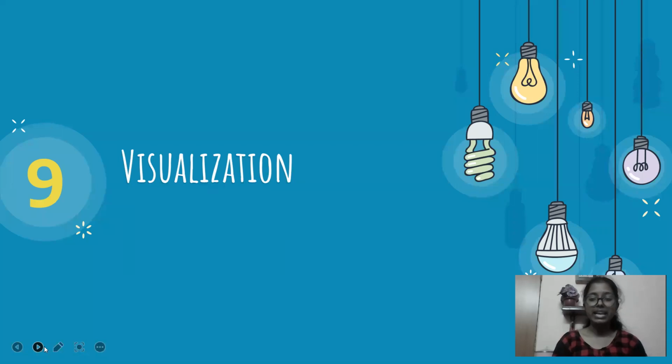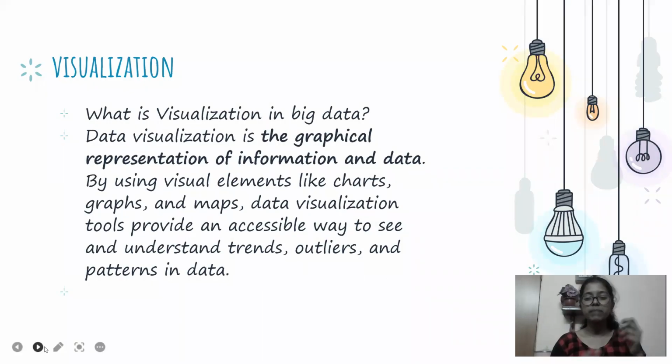And coming to the ninth V, the most familiar V, that is visualization. So what is visualization? We have a huge amount of data where we cannot find trends or analyze the data. But through visualization, we can convert the data into a graphical representation, where humans can predict the trends in it. From the previous data, we can predict the future data.